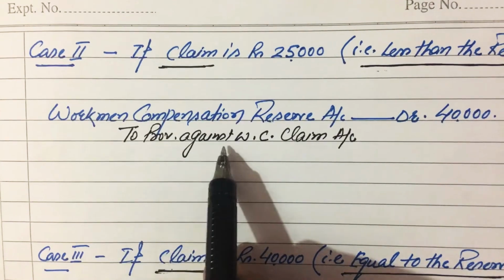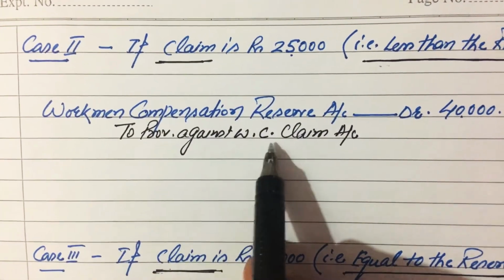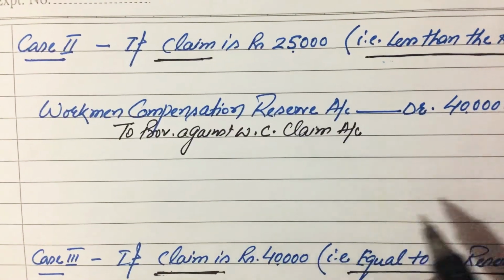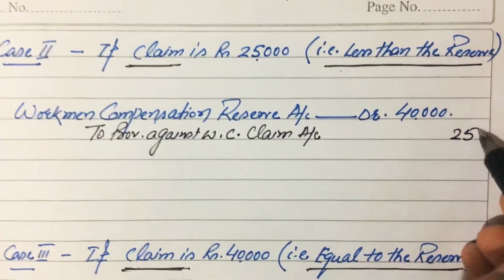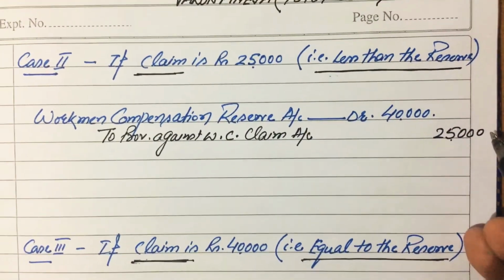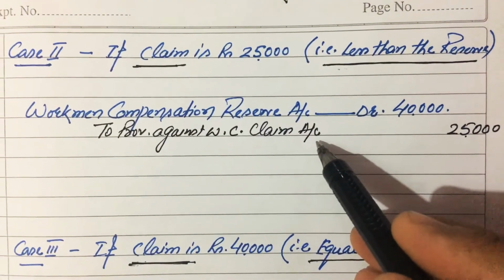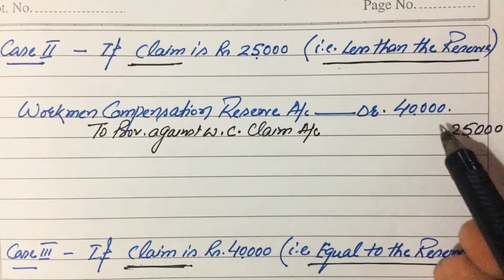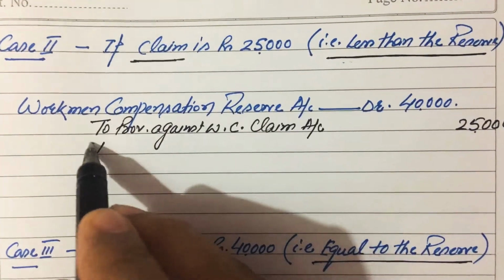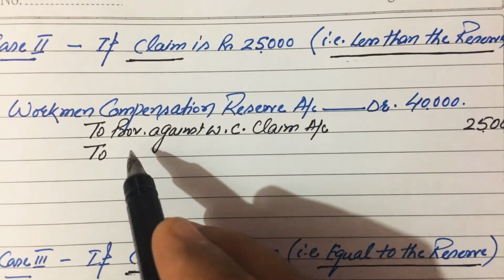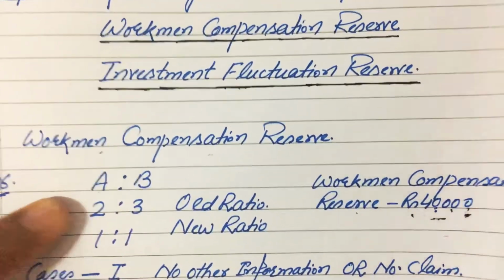Now the claim is 25,000 because this is a liability. That's why we will credit this account to settle the amount of claim, and the balance amount of reserve will be transferred to partners' capital accounts in their old profit sharing ratio, that is 2:3.